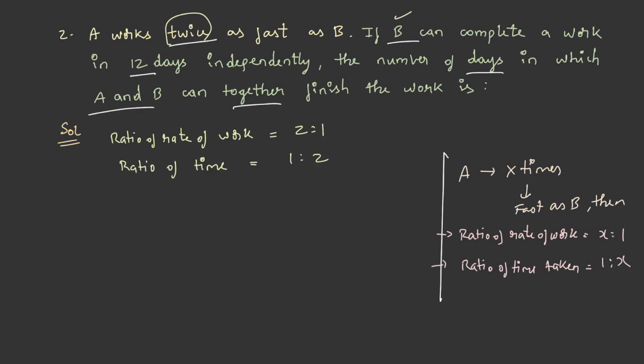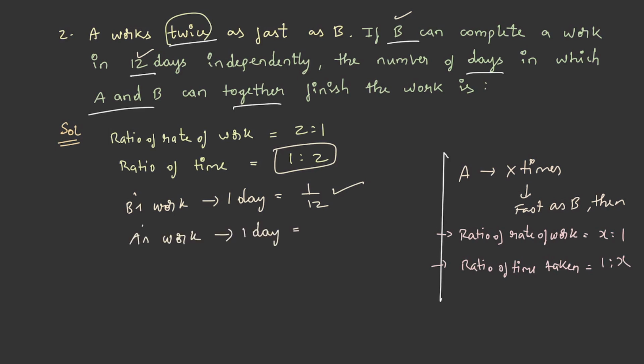It is given that B can complete a work in 12 days. So B's work in 1 day will be 1/12. From this, if B's work is 1/12, then A's work in 1 day will be 1/6. He is asking for the number of days in which A and B together finish the work.